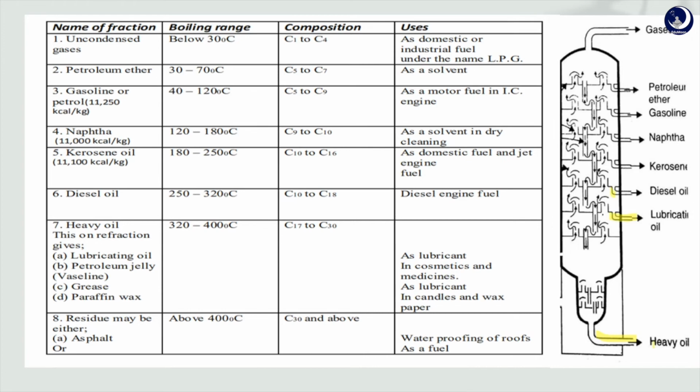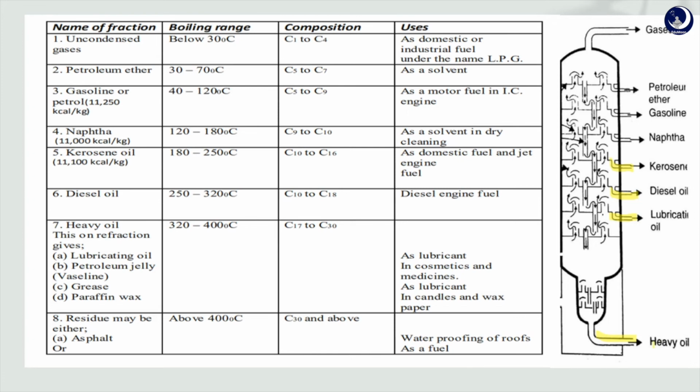Next one is diesel oil. When the temperature is below 320 and above 250, diesel oil is formed and it is used as engine oil. Composition is C10 to C18. And next one is kerosene oil. It is formed when the temperature is below 250 degrees Celsius and between 180 to 250. Composition is C10 to C16, and kerosene oil is used as a domestic fuel, we already know that, and as jet engine fuel also.